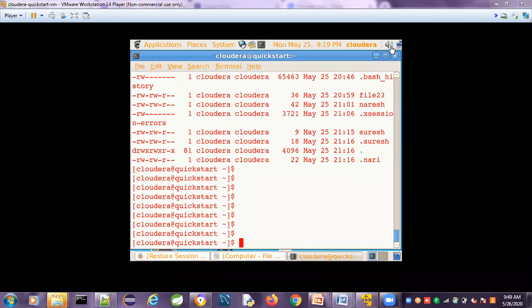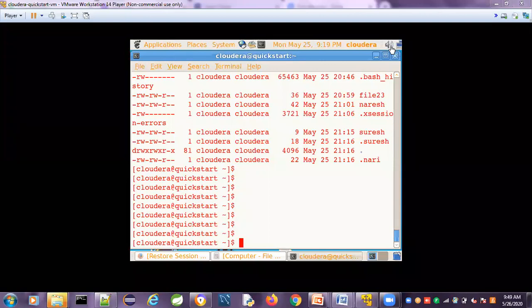The regular file will store the data. The directory file contains both directories and files. Link file is indicated by L. How to do a long listing: ls -lrt. How to create a file: with the help of cat, the greater than symbol creates the file. How to see the data: cat file name. How to append the data: cat with the append symbol and file name. How to list the files: that is the ls command.